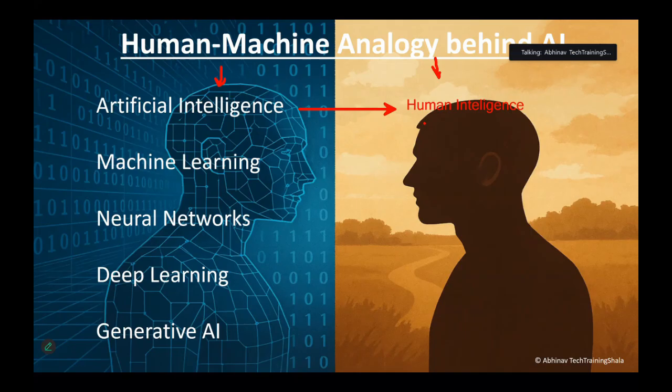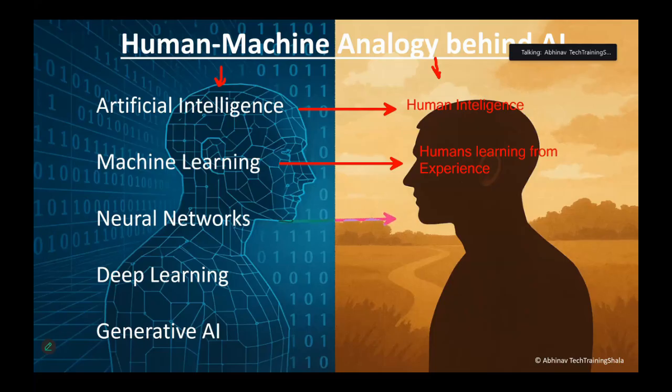The real world counterpart for artificial intelligence, from which it is inspired, is human intelligence. Machine learning is inspired by humans learning from experience. Using this concept, the birth of machine learning happened.